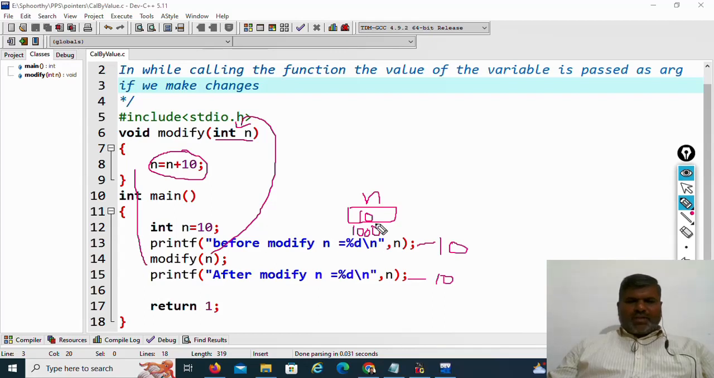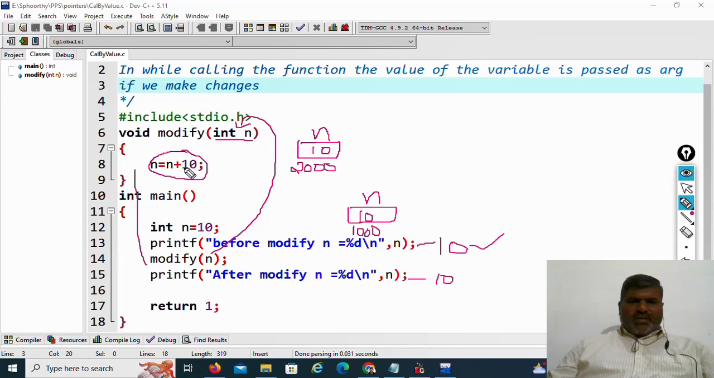Before modify, what is the value in n? 10. This 10 will be displayed onto the screen. Then modify n is called, so this 10 will be passed. Inside the modify function, a separate variable n will be created, with a separate memory location allocated. Let us assume the address of that n is 2000. This n is local to the main function and that n is local to the modify function. Whatever value we have passed, 10, will be stored in it.